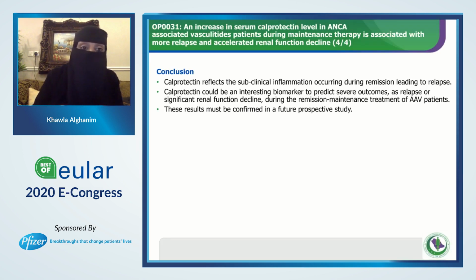So I can conclude from this study, what they said, that calprotectin reflects the subclinical inflammation occurring during remission leading to the relapse. And calprotectin can be an interesting biomarker to predict severe outcomes such as relapse or significant renal function decline during the remission maintenance treatment of ANCA-associated vasculitis. And these results must be confirmed, as they suggest, in a future prospective study.